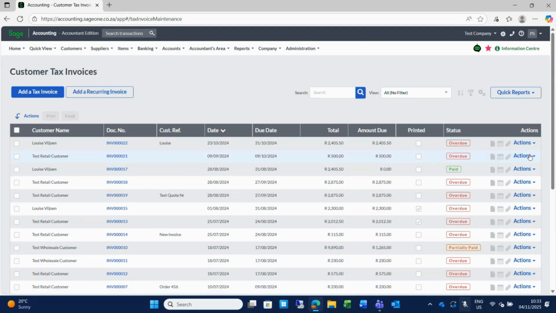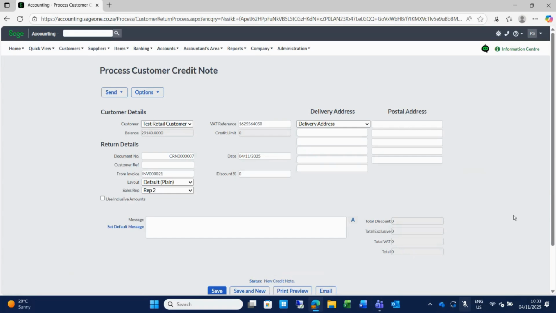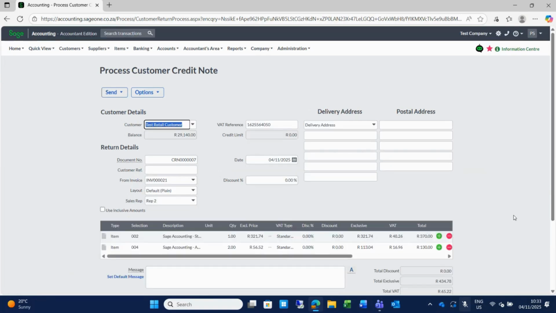So here on my actions towards the right, I want to click on my actions, and there you have the option to create a credit note. So I click on create credit note, and here my credit note is created, linked to the correct customer, referring to my invoice number, with the correct line items and quantities. I can go and change.